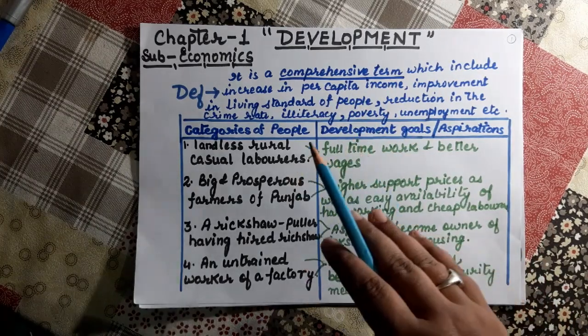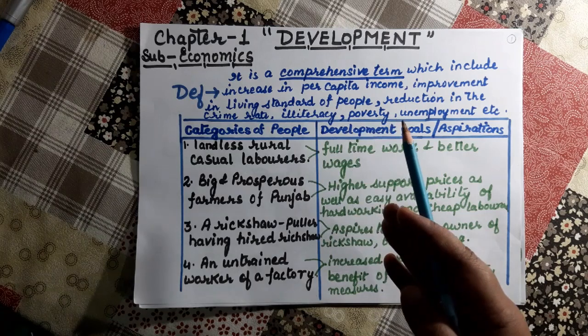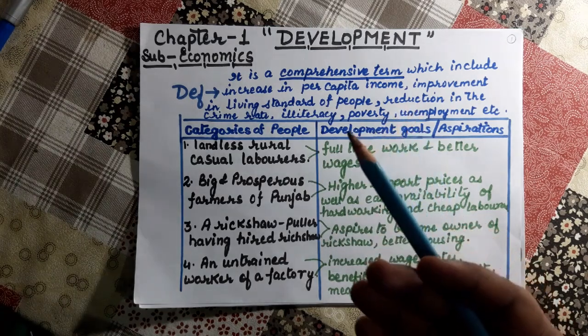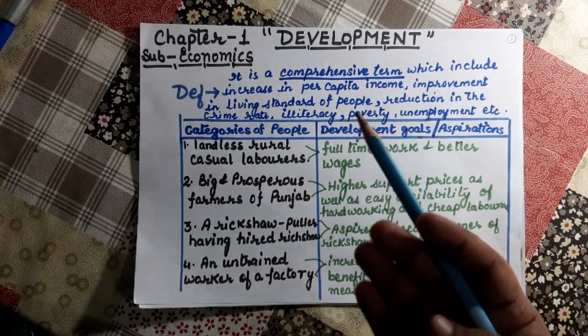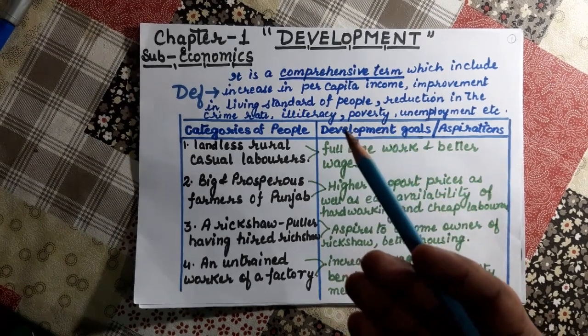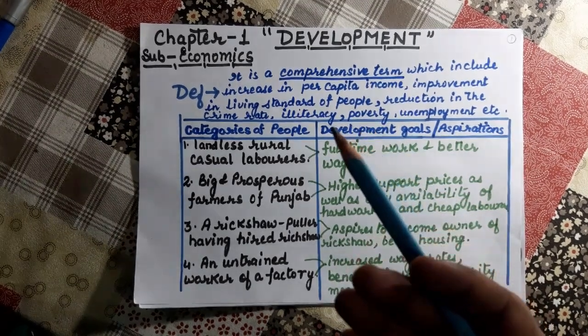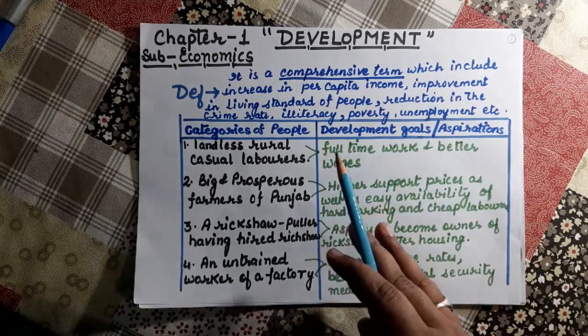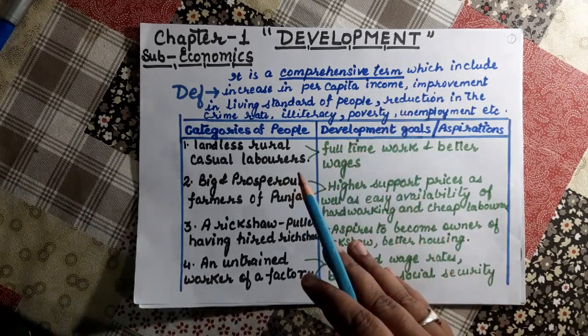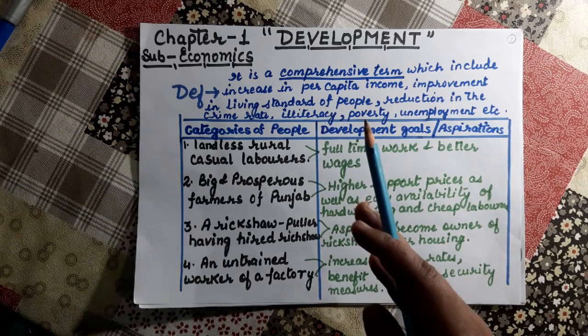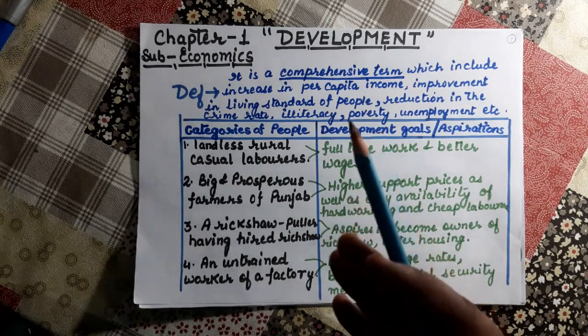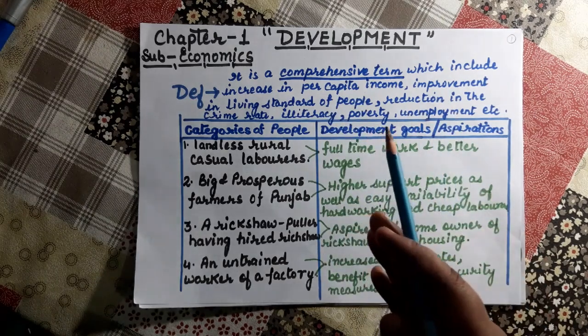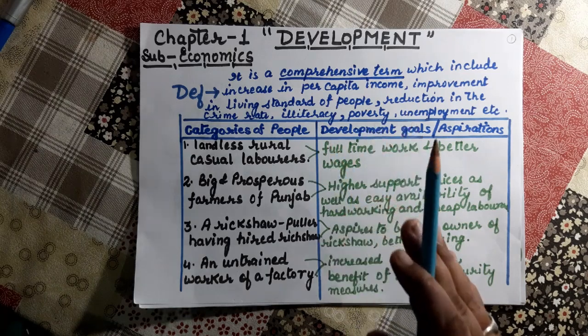Also, development adds some components. You can also call them the different aspects of development. These are economic, physical, environmental, social, etc. So what definition can we get from here?